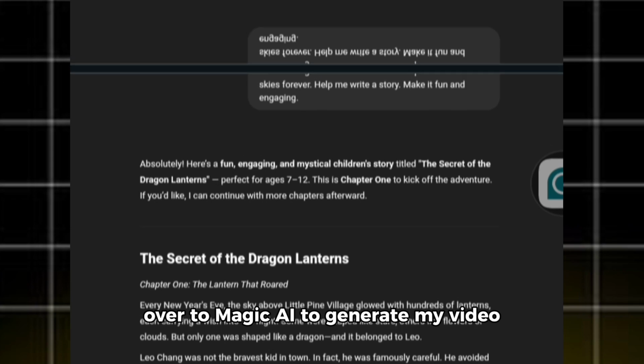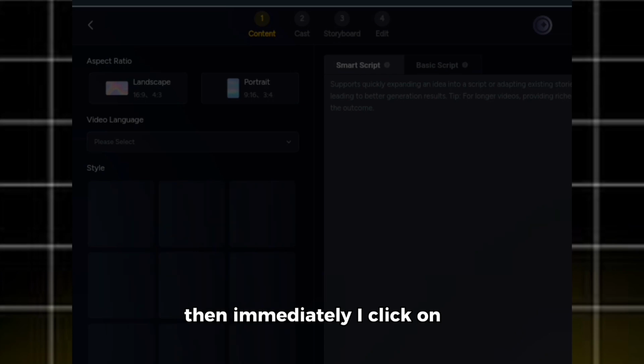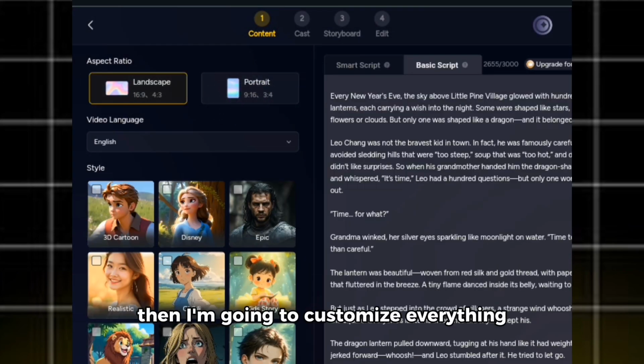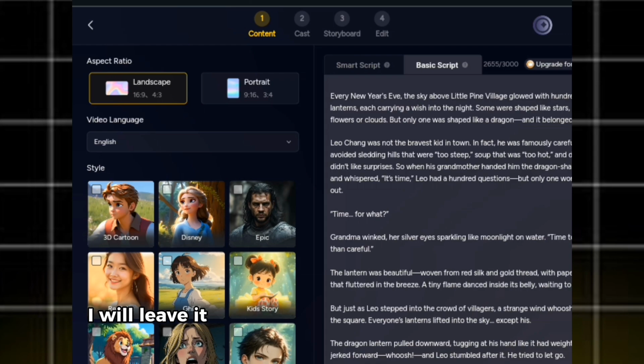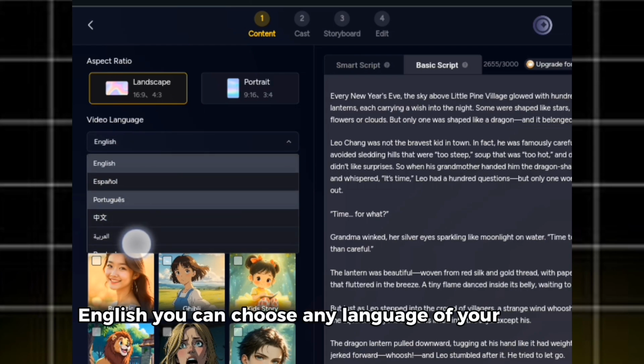Once I'm in MagicLight AI, I'll click on Create AI video. Then immediately after I click on it, I'll go over and paste my script. Then I'm going to customize everything. For the aspect ratio, I will leave it at landscape, and my video language, English. You can choose any language of your choice.